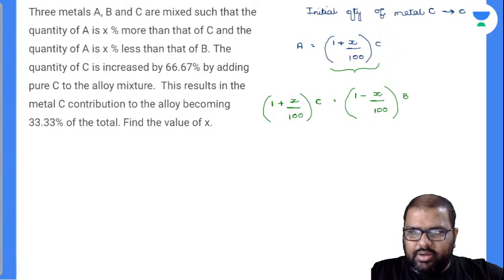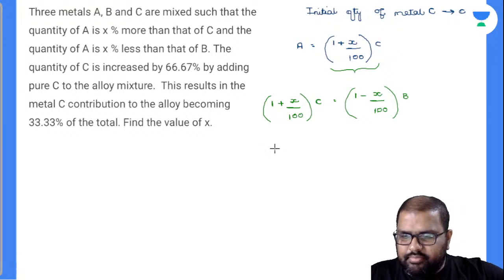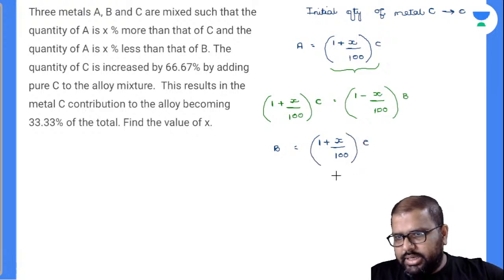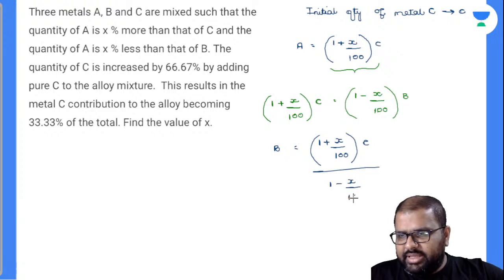B is equal to 1 plus x by 100 into C divided by 1 minus x by 100. See here, everything I wrote in C parts. Will you accept with me regarding this?